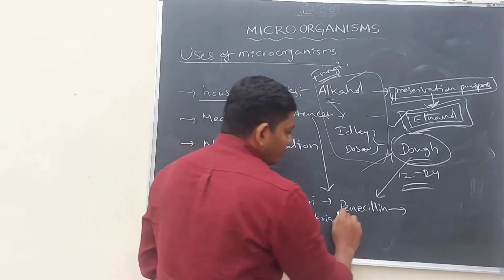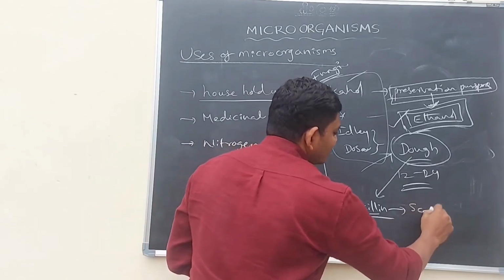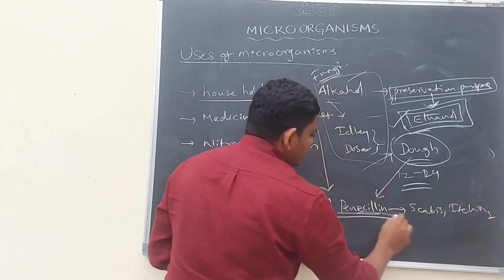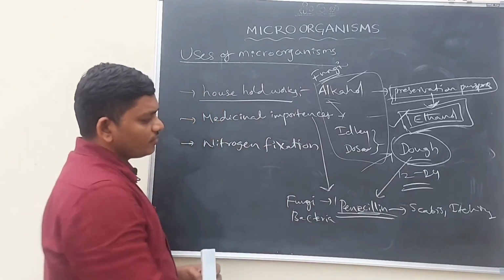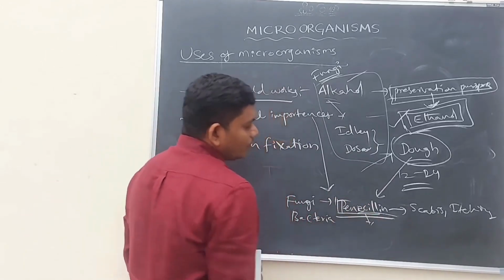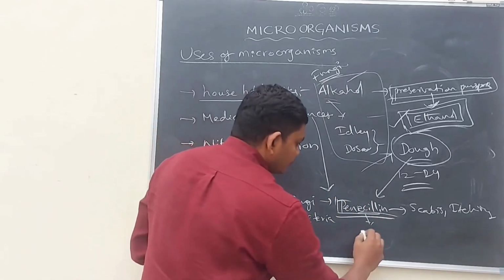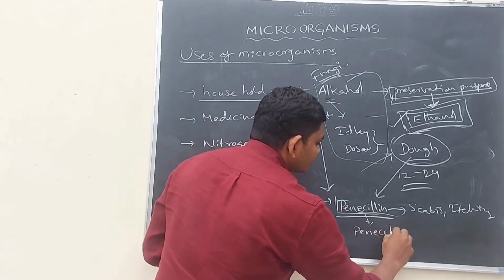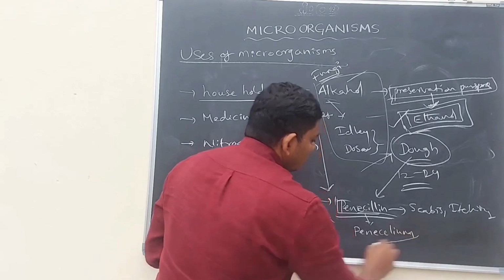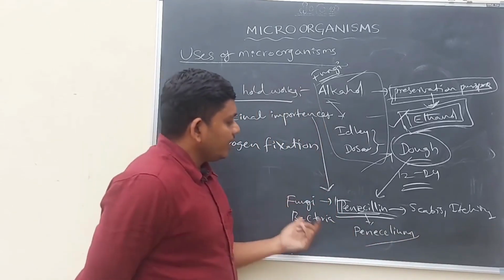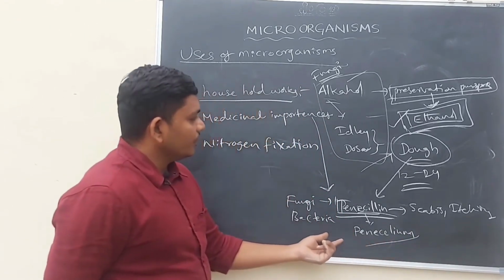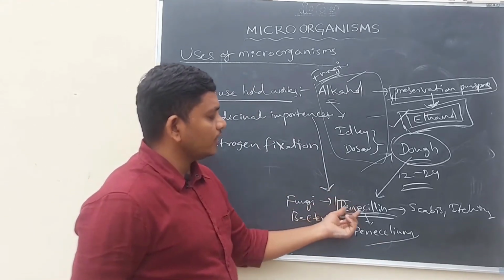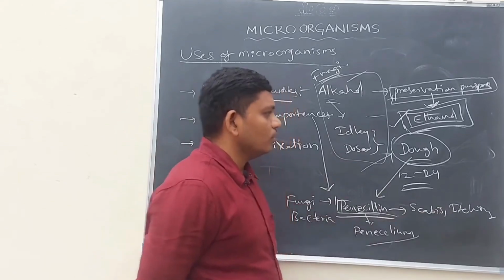For the preparation of penicillin medicine, the fungus penicillium is required. So the fungus named penicillium helps in the preparation of penicillin medicine. This penicillin medicine is helpful for the treatment of scabies and itching.